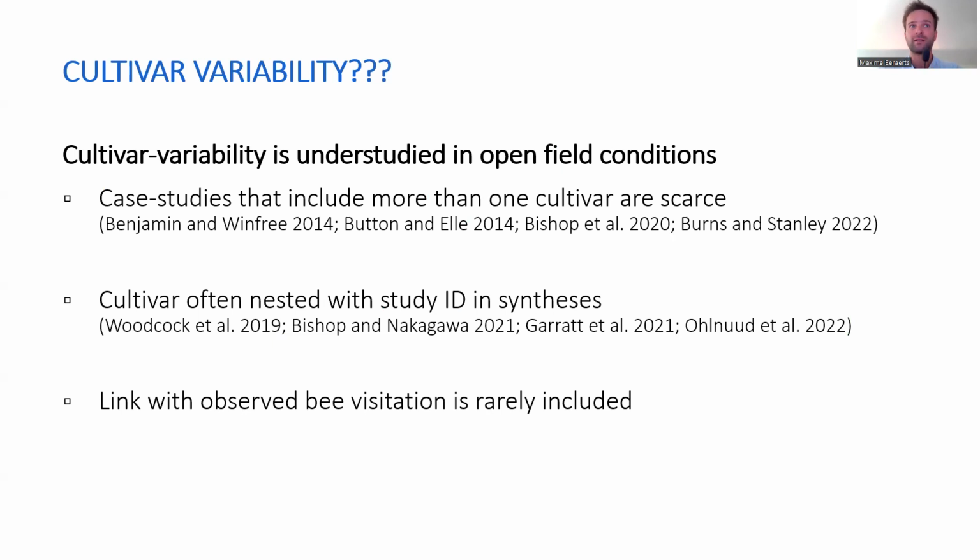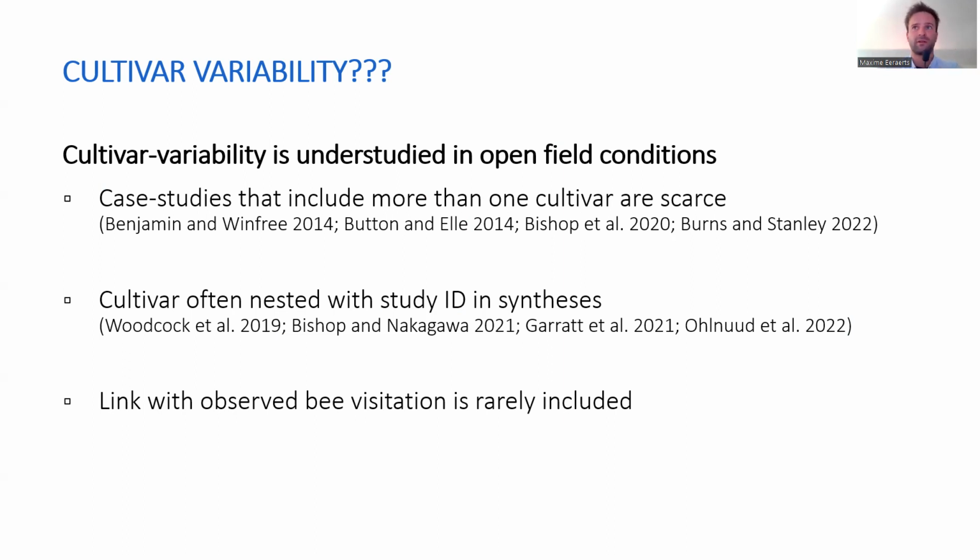There are some case studies that include more than one cultivar of a single crop in highbush blueberry, in faba bean, and in apple, but these case studies are rare.